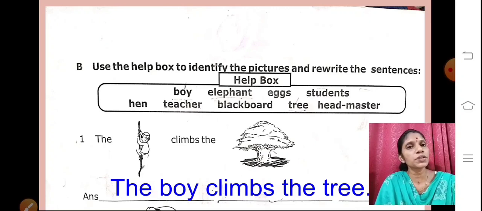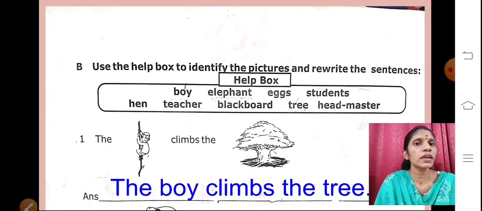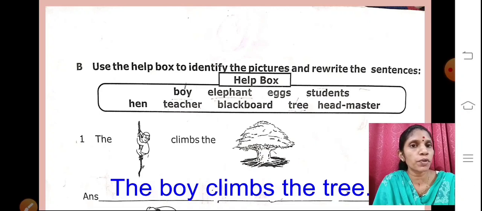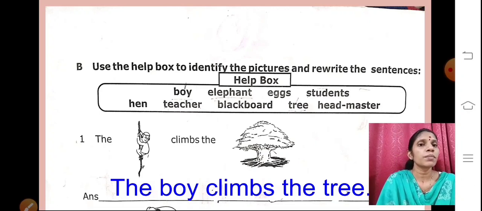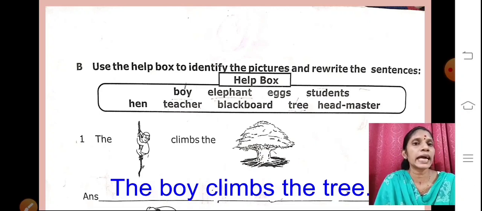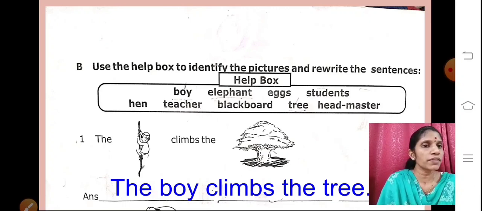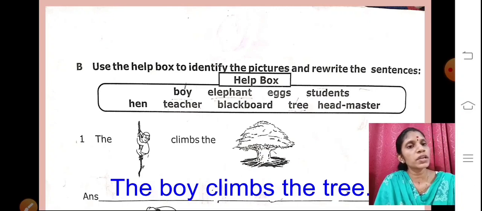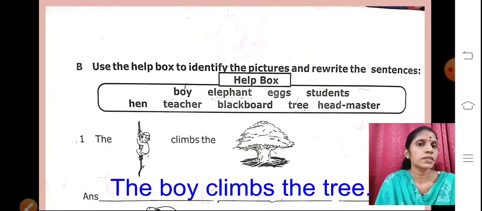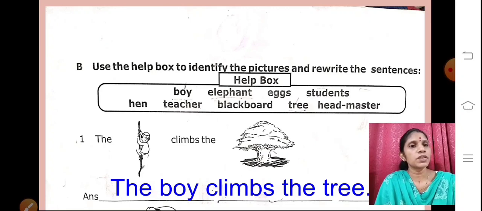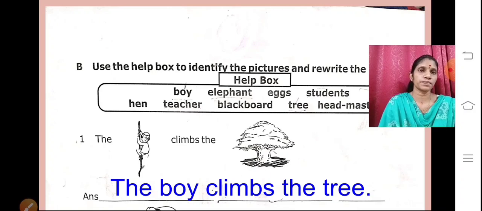Okay children, here you can see T capital, and then the picture of a boy, there we have written boy. Here they have given the picture of a boy, but we have written the word boy. Then climbs the, again the picture of a tree is given, so we have written tree. So here we have completed the sentence. The boy climbs the tree. After writing, we will put a full stop.